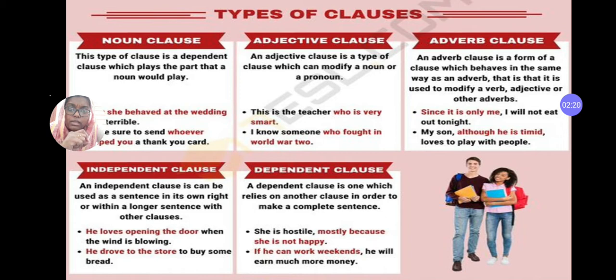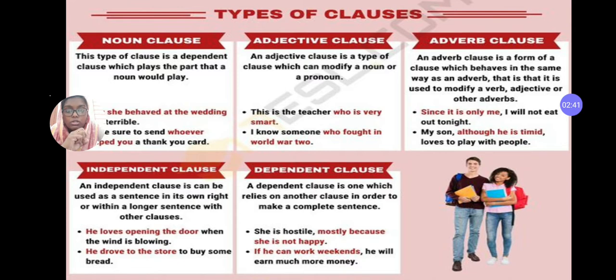If you take the part mostly because she is not happy, we can see that it does not give a complete idea. There is something missing. So it is called the dependent clause because it relies on others to give a complete meaning.